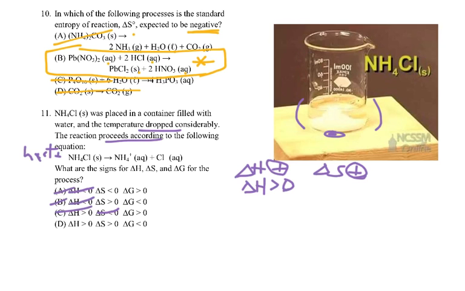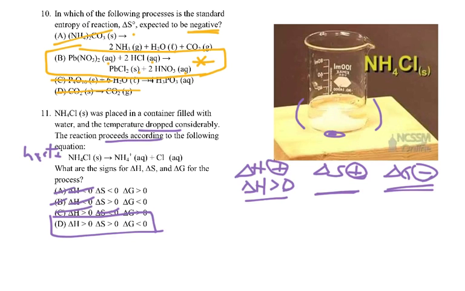And the last little piece is, this actually does happen. You dissolve it in water, it does dissolve. So we know that the delta G must be negative, so delta G is less than 0, and that confirms our answer. Answer here is D. So just from the situation, we should know that delta H is positive, because it absorbs energy. Delta S is positive because it's getting more disordered, and since it does happen, we know delta G is negative.